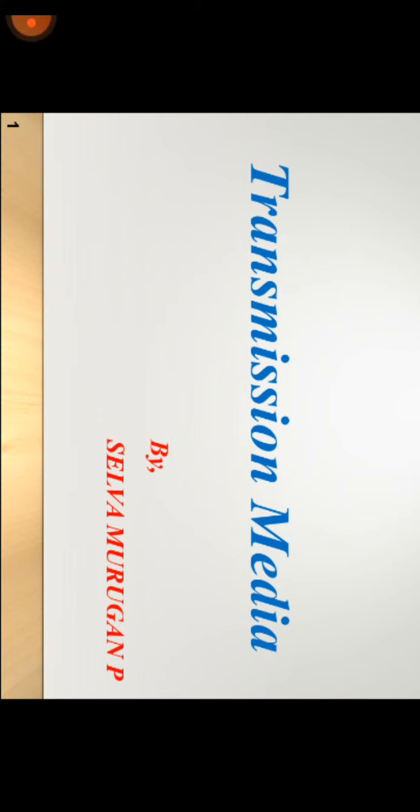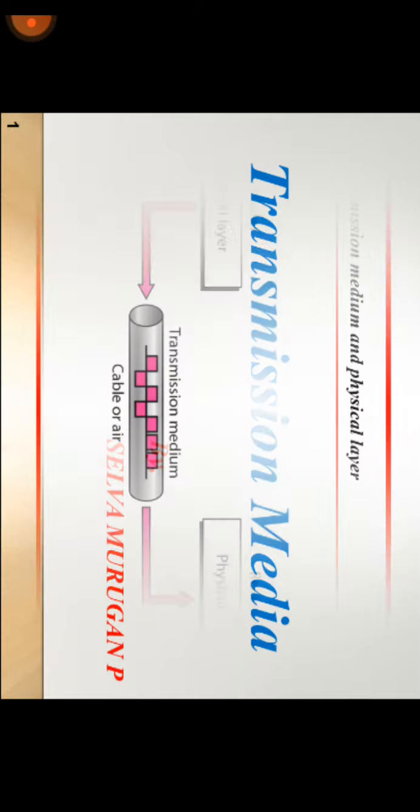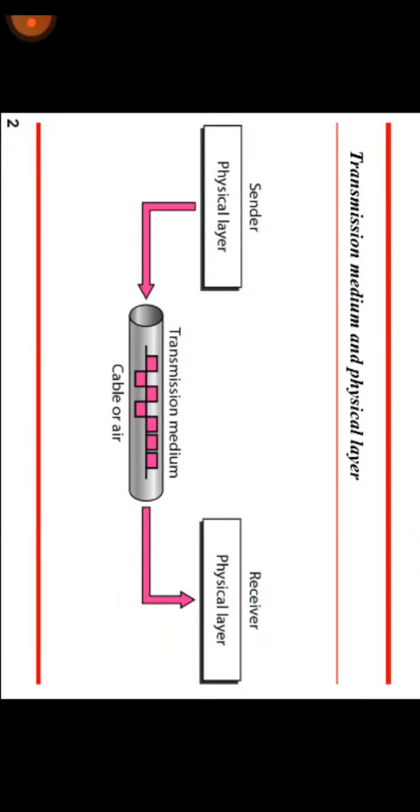I am Selvamurugan. First, we have to know what a transmission media is and what its purpose is. Transmission media is a communication channel. It carries the information from the sender to the receiver. Whichever data is transmitted through electromagnetic signals, the main functionality of the transmission media is to carry the information in the form of bits through the local area network.